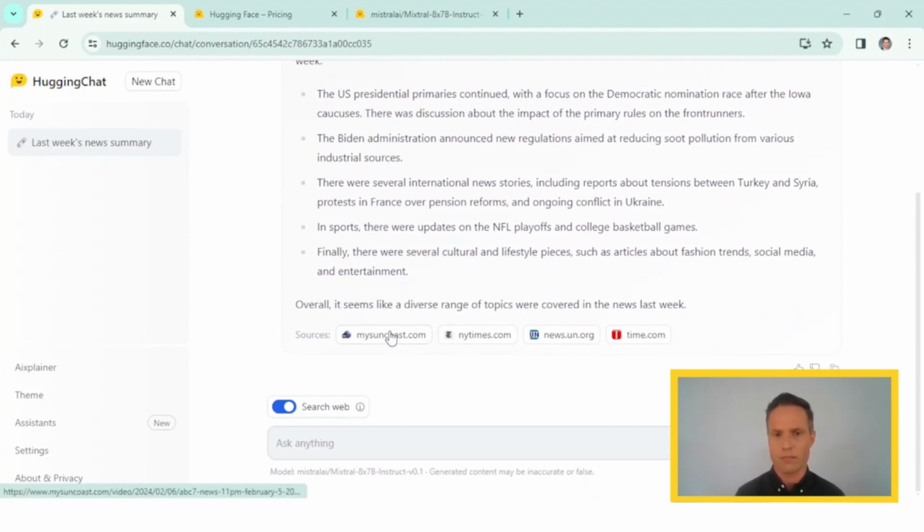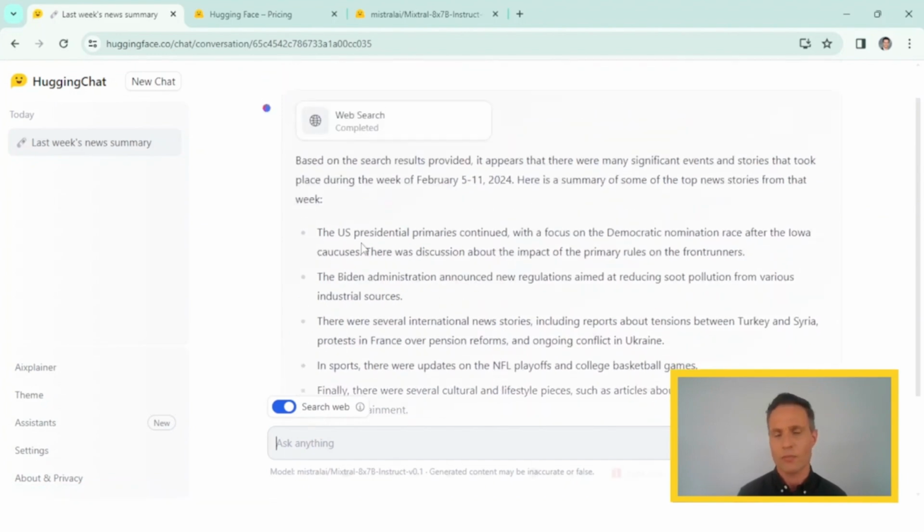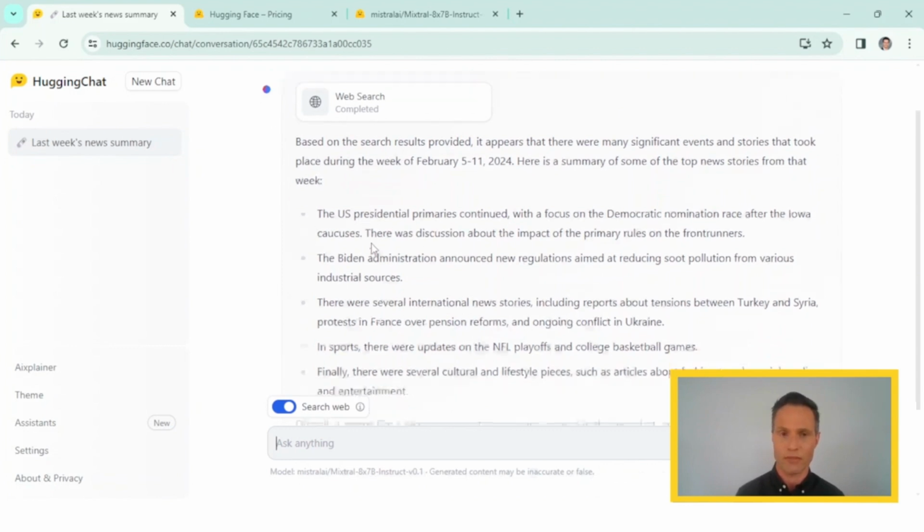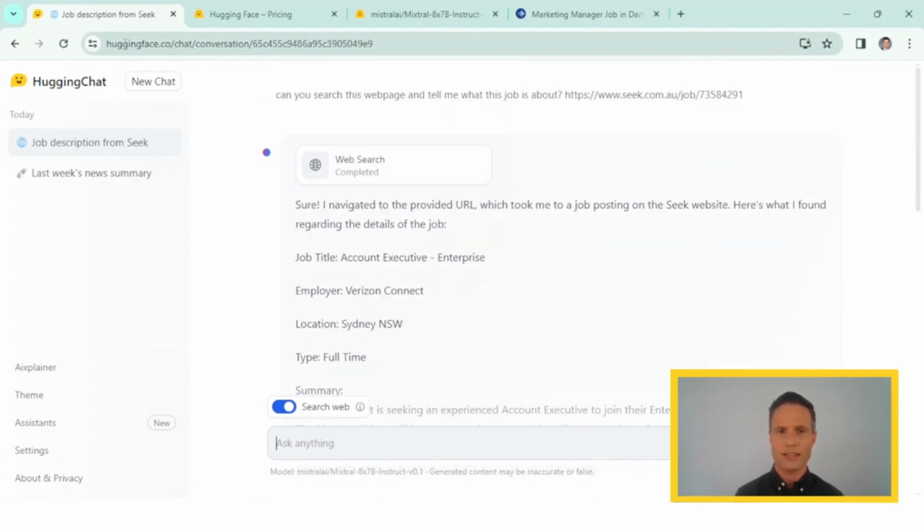So it now picks My Sun Coast, New York Times, Newsview, and I mean, not bad resources, but maybe I just want to summarize something specifically. But it's one thing that really makes it much different compared to what ChatGPT already offers. Now, just as a test, I included a web search for HuggingChat.